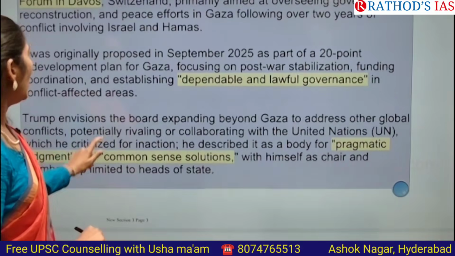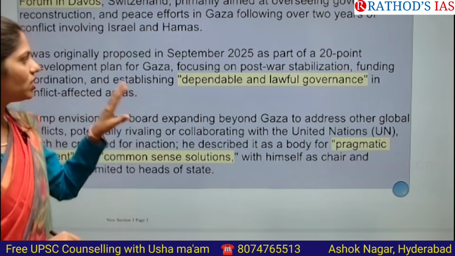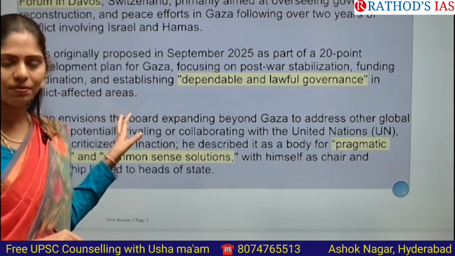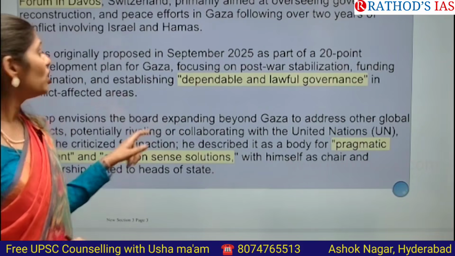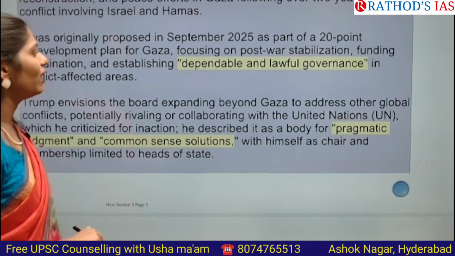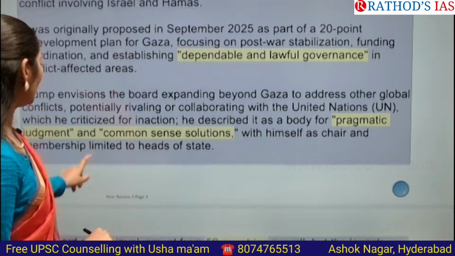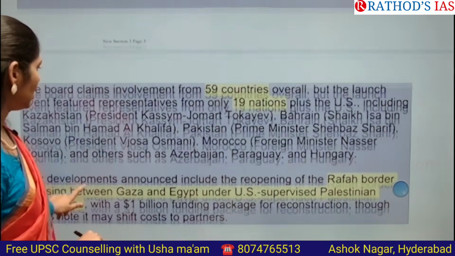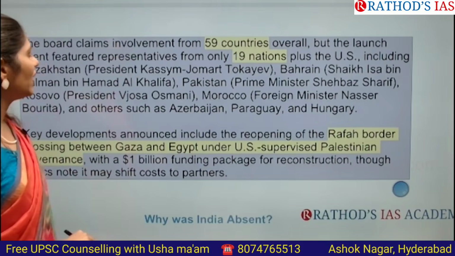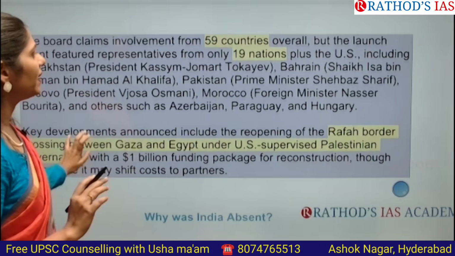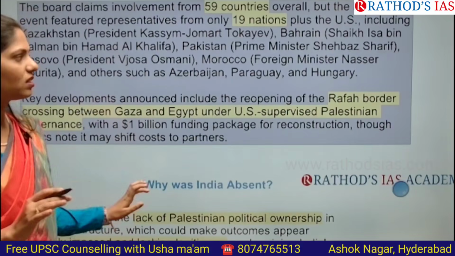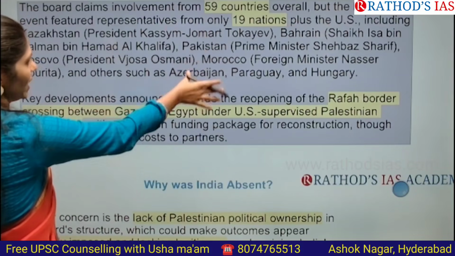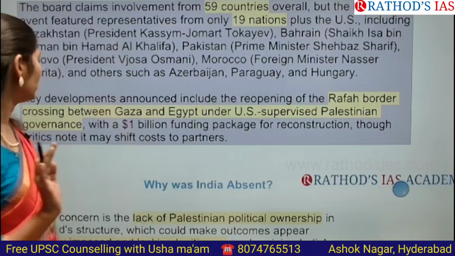Okay, and it was originally proposed in 2025 itself, in the month of September, as part of a 20-point redevelopment plan of Gaza. That is the thing that you have to remember, guys. As part of it, around 60 countries were invited, but 19 countries attended this. So no need of remembering which are those countries. I gave the information just for your knowledge.